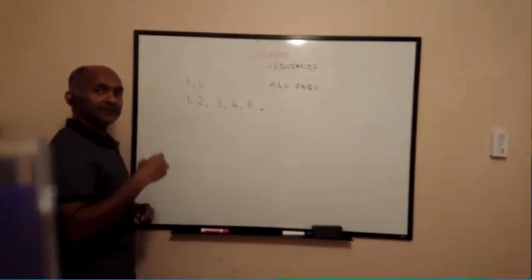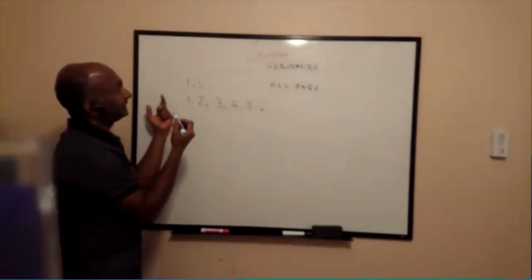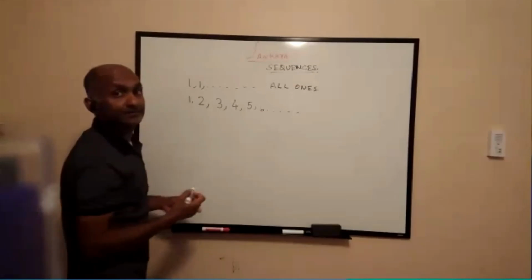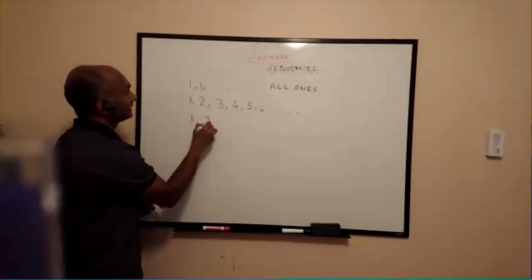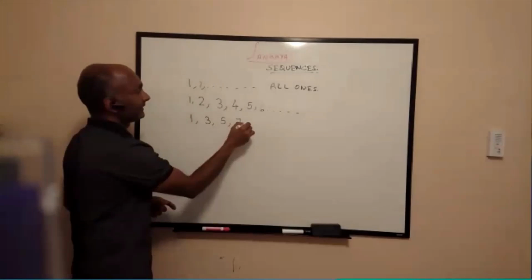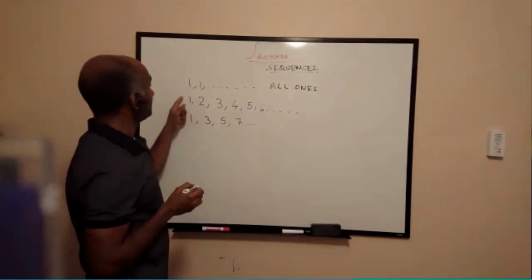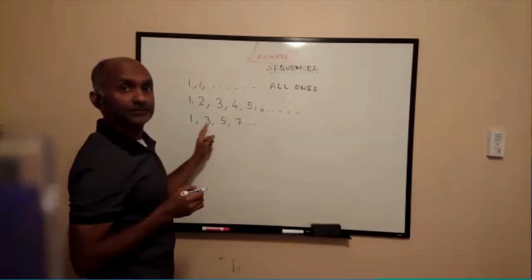Now there is another category of sequences. These are all sequences. This is a sequence where nothing is changing. This is a sequence where it is increasing by 1. Now we can have another sequence which is 1, 3, 5, 7, blank. This one starts from 1, just as the other two do, but then increments by 2. So 1 plus 2 is 3, 3 plus 2 is 5, 5 plus 2 is 7, and so on.